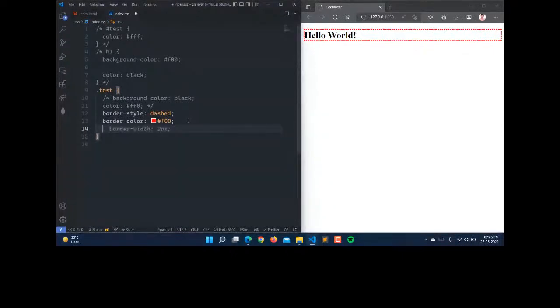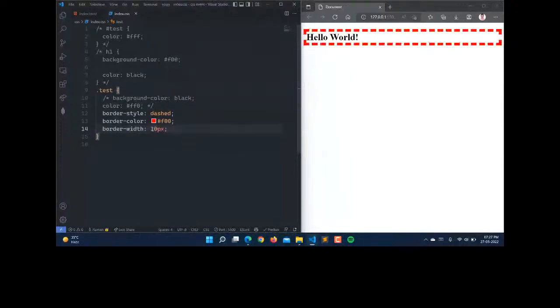Now there is border width also. So we can define the width as well. So by default now it is 2 pixel. So we can write it as 5 pixel here. You can see that our border is 5 pixel. It can be 10 pixel as well. And it is having style dashed and color as red here.